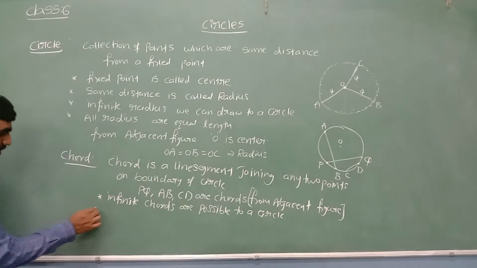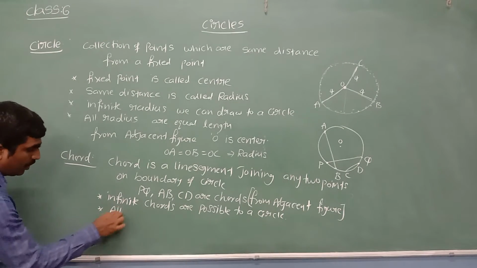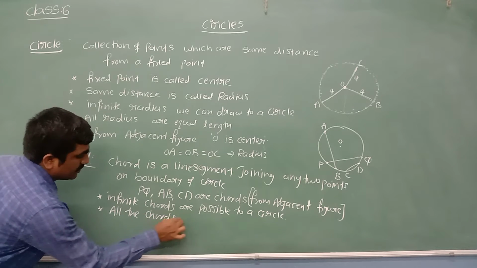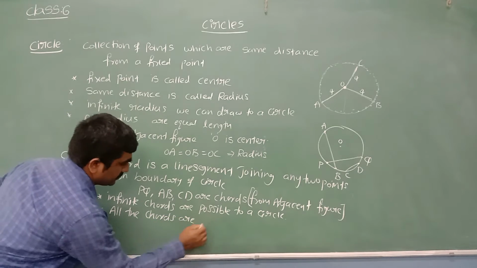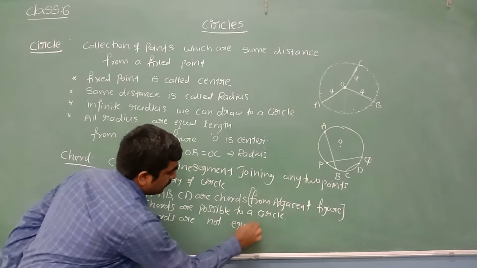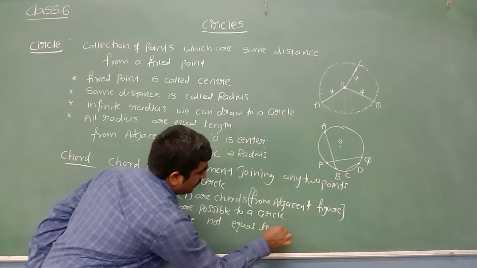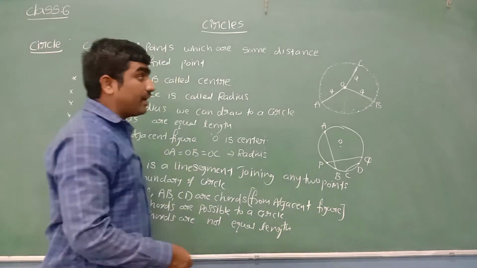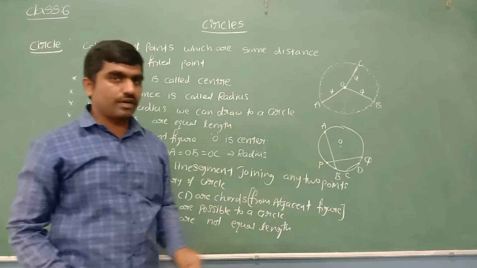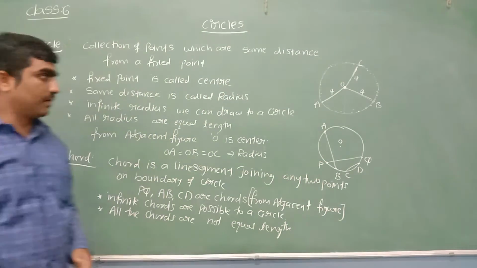No. We can write the point here. All the chords are not of equal length. But coming to the radius, all the radii are of the same length, but all the chords are not of the same length.